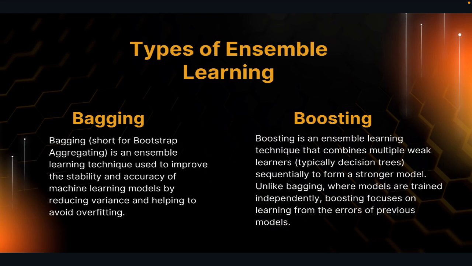There are two major types of ensemble learning techniques, that is bagging and boosting. These sound like boxing moves, I know, but they are both very strategic approaches in machine learning. So first let's learn about bagging. Bagging is a short form for bootstrap aggregation.